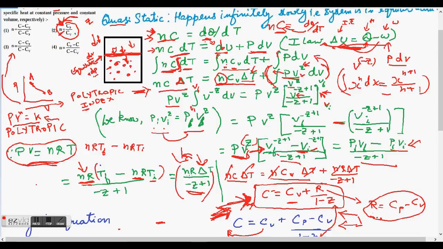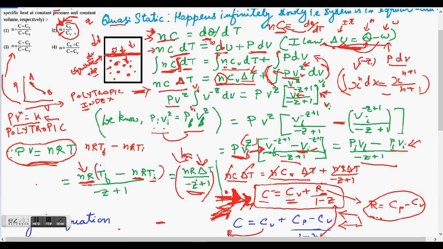So this is how we got C is equal to Cv plus R over 1 minus Z right here. This is what we wanted to derive. I thought it would be a good idea to show you how we got this expression, which describes the relation between C, Cv and R in a polytropic process.